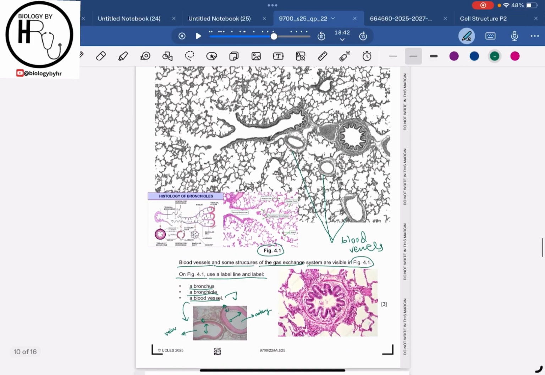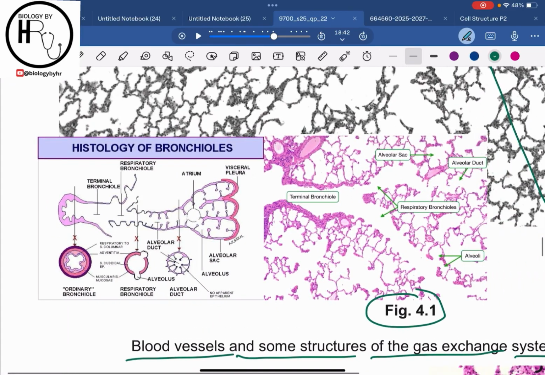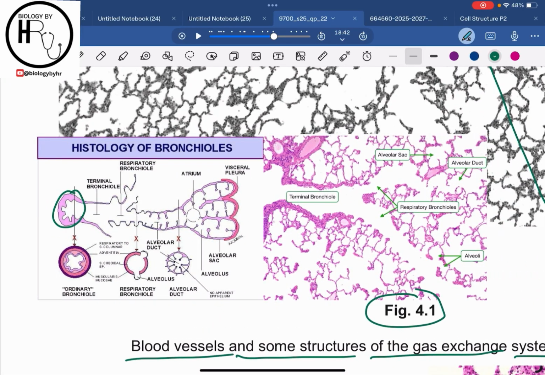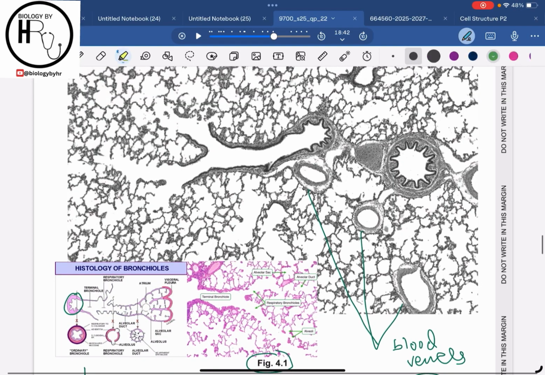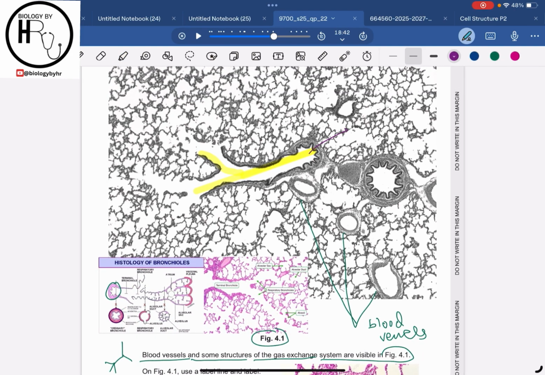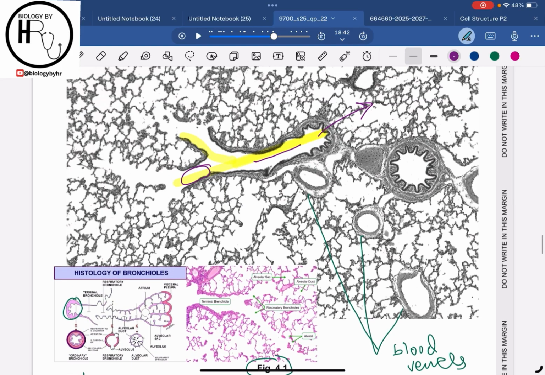And then if I talk about the bronchiole, if you refer to this diagram over here, this is where the bronchiole is starting off. First comes the trachea, the bronchus, and then there come the bronchioles. Now this image over here, if you see, is basically starting off with the bronchiole. So we can label this structure as the bronchiole. And then this bronchiole is divided into the terminal bronchiole. Then there will be the respiratory bronchiole, and then the alveolar duct will come, and then the alveolus will come.